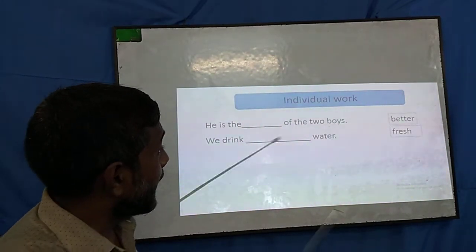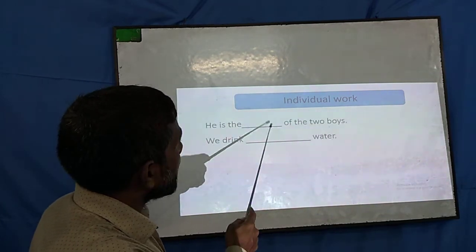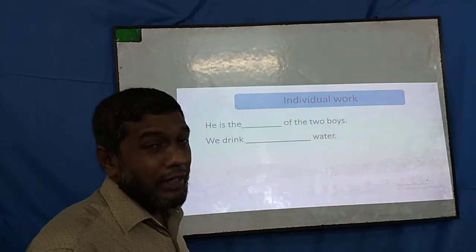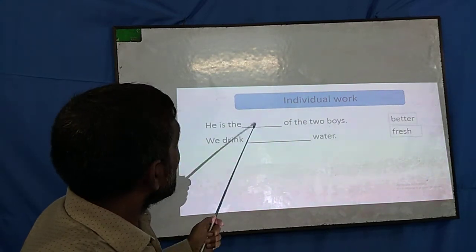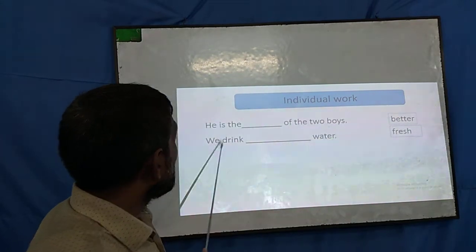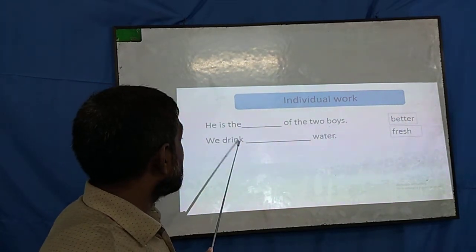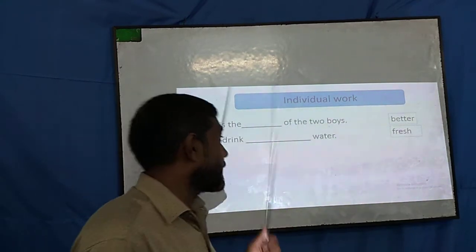Dear students, here we have a single word to fill: he is the dash of the two boys. In my previous slides I showed you the rules. Since it is of the two boys, I have to use better. And we drink water: this is a verb and this is a noun, so we have to use an adjective, fresh water.